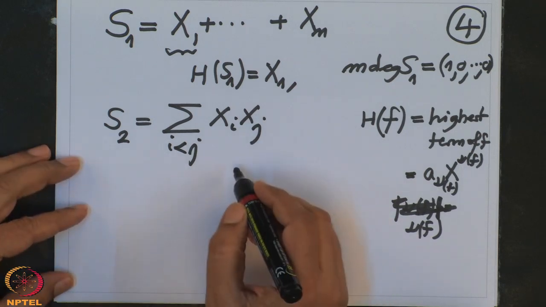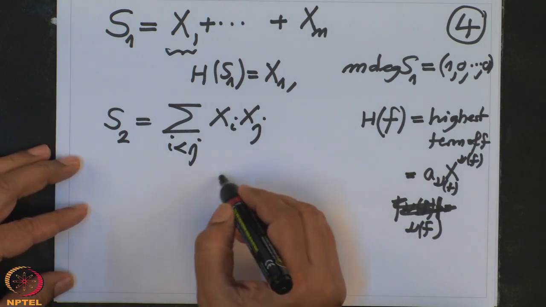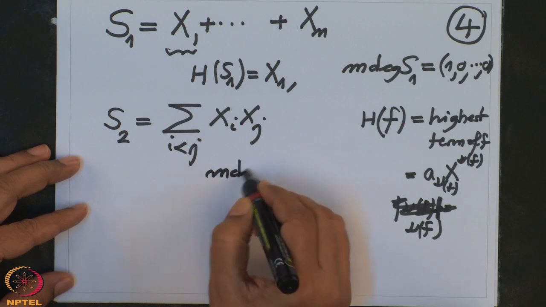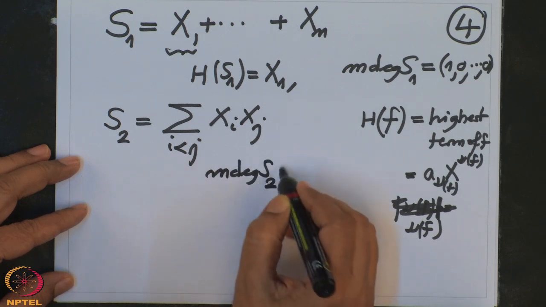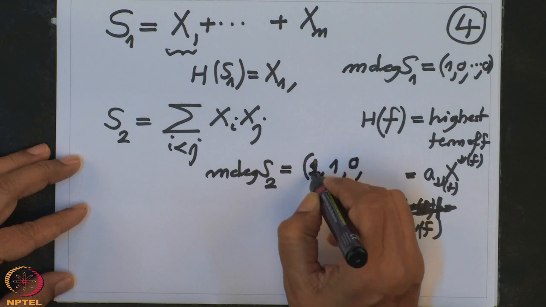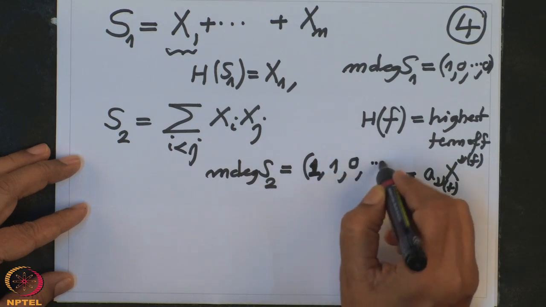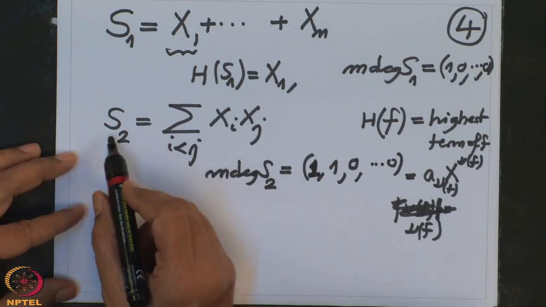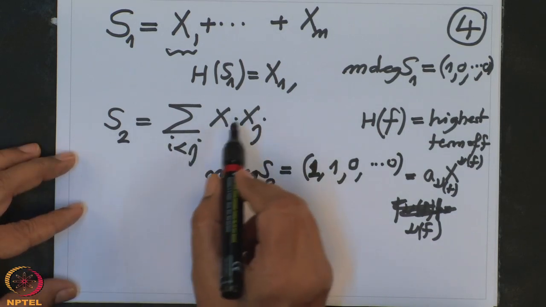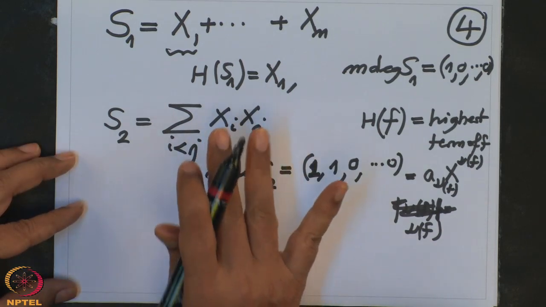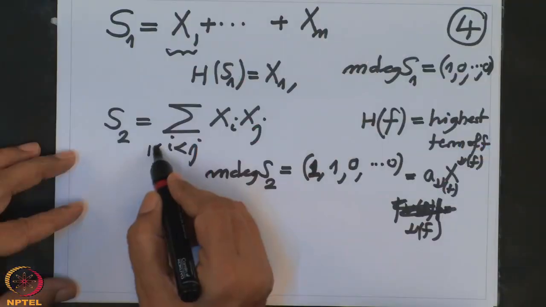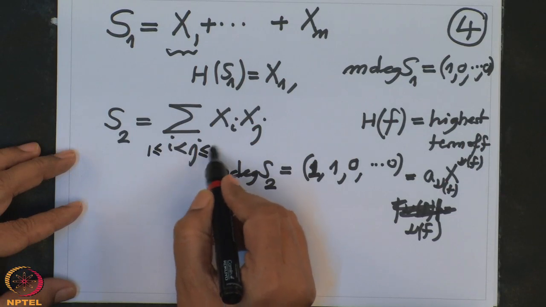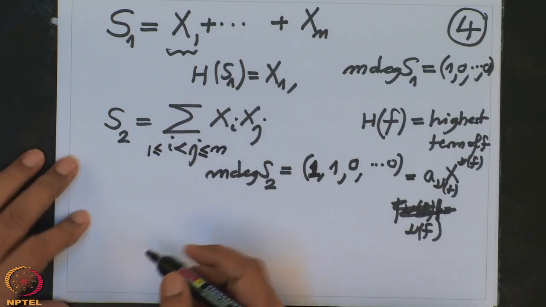So obviously the multi-degree of S2 is 1, 1, because I am taking i not equal to j in this. This S2 is the sum of all products two at a time, never repeated. So S2 is the sum of two different variables multiplied together.